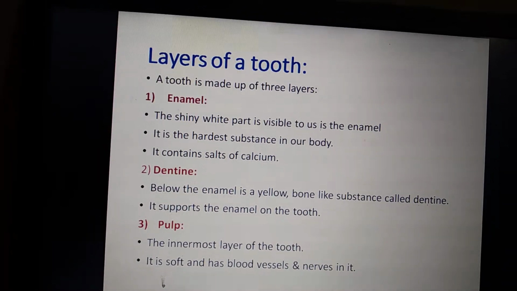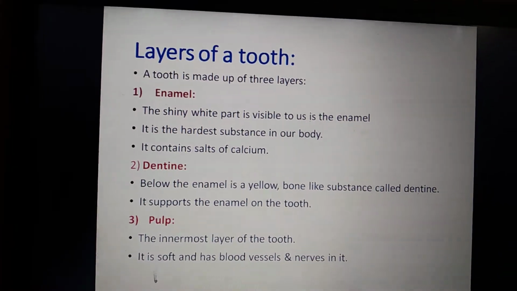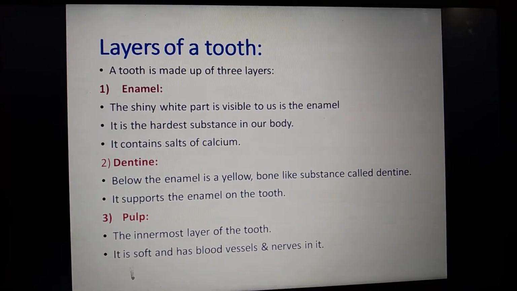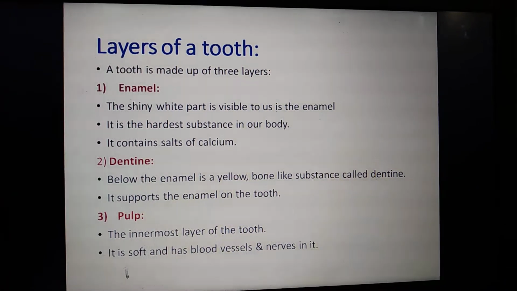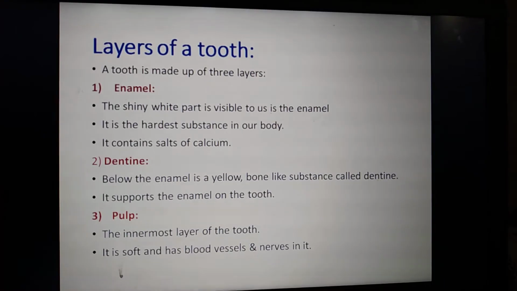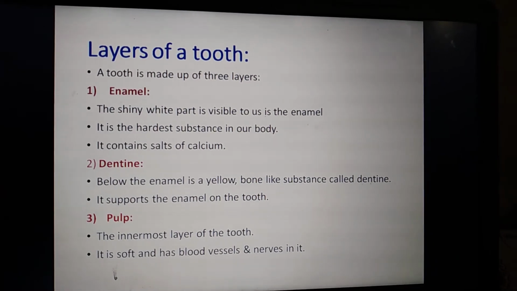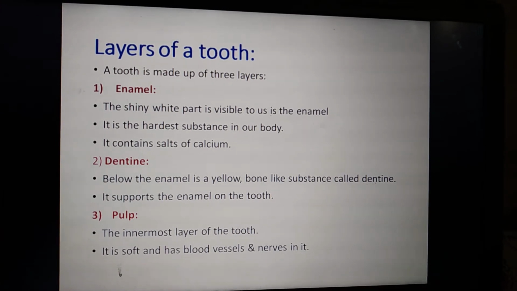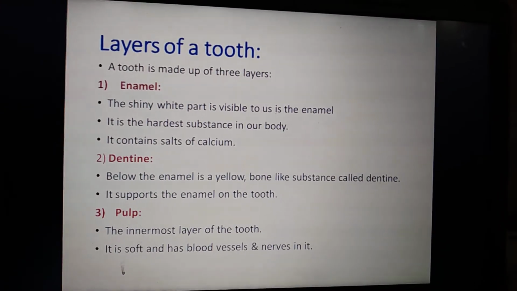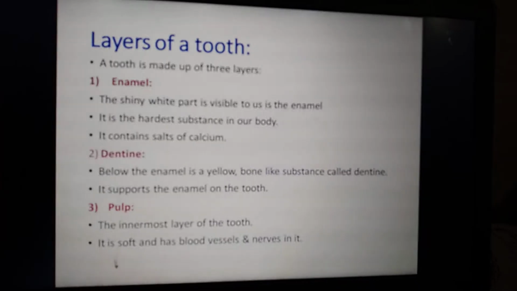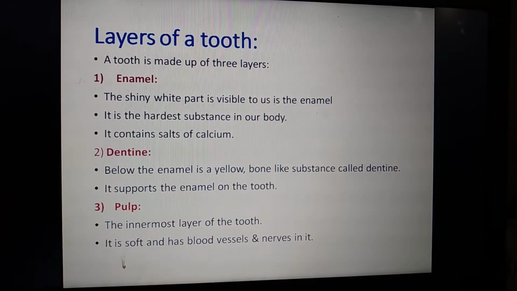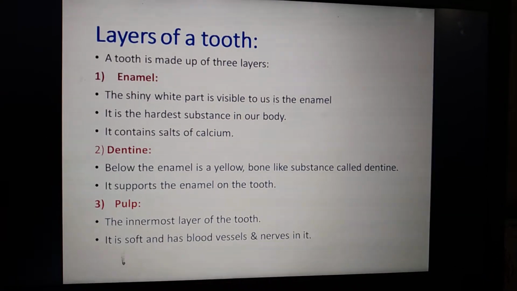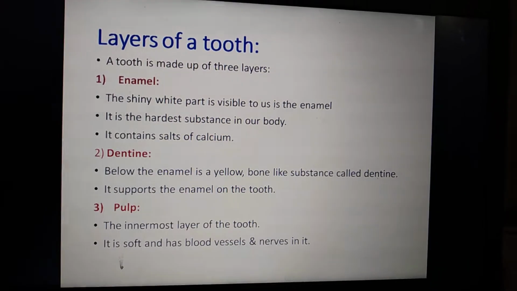It contains salt of calcium. It is made up of calcium. In which food can we find calcium? Milk is rich in calcium. It is made up of calcium and phosphorus. All these nutrients help to make our bones very strong. Also, the teeth are made up of calcium.